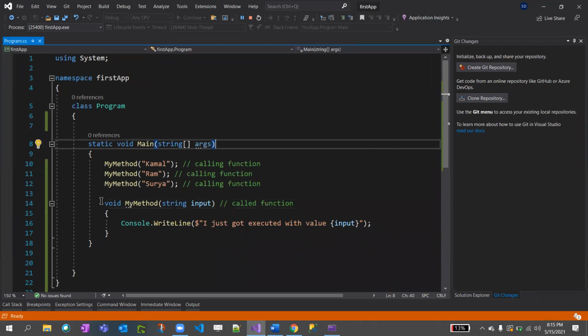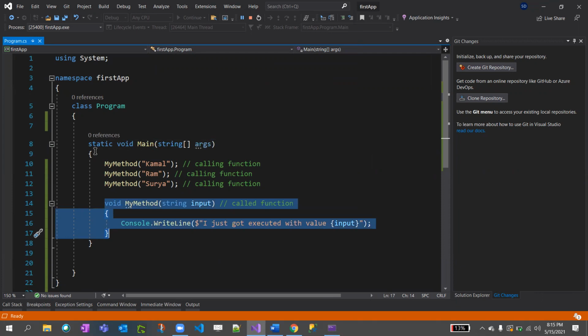This will still work because this is inside that scope. If you declare this method outside the main method, we need to instantiate this class and print it.